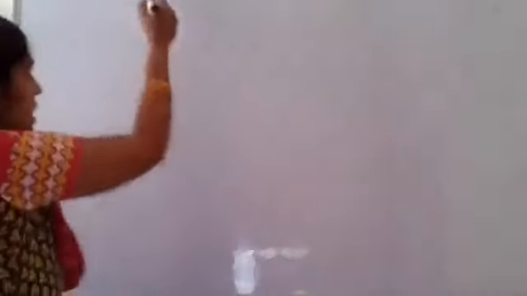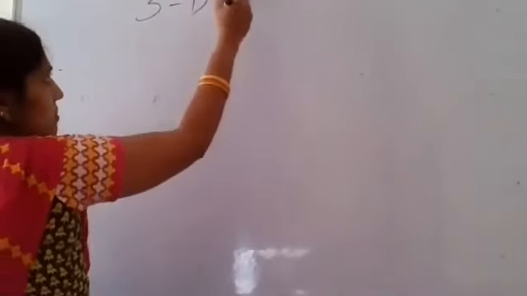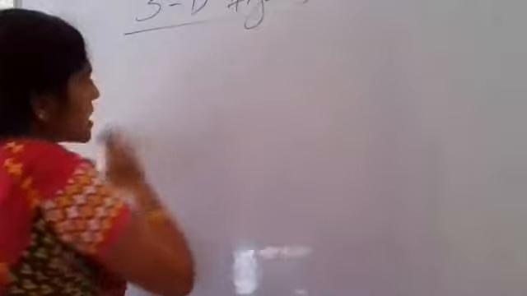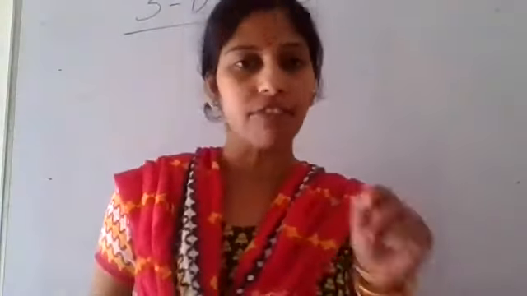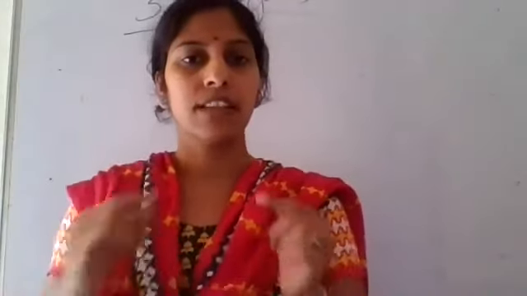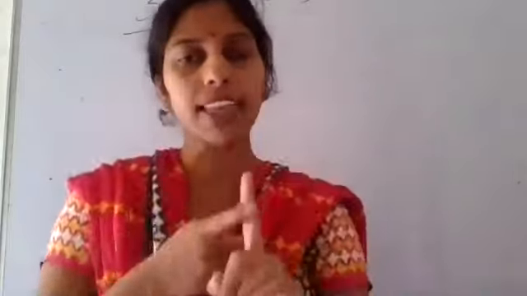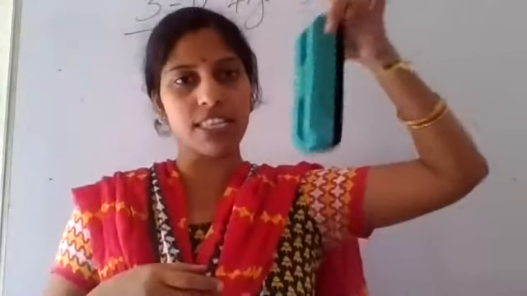Okay. Now see here, 3D means three-dimensional figures. Which figures are said to be three-dimensional? The figure which has length, breadth and height. Suppose I am showing you my duster.